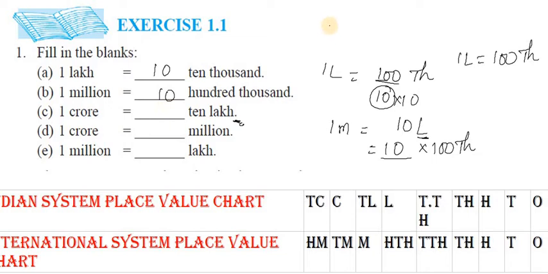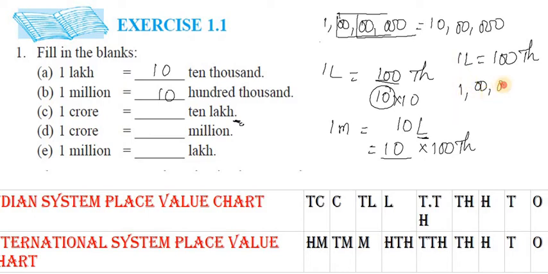1 crore, how many 10 lakhs? We know that 1 crore is equal to 10 lakhs. First of all, 1 crore has how many zeros? This is the way we write 1 crore, and I am writing 10 lakhs here for you. So 1 crore is how many 10 lakhs? Just simply go for division and you will get the answer very easily.